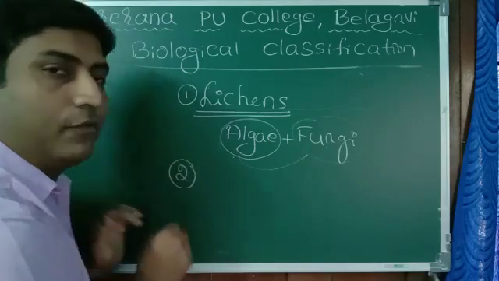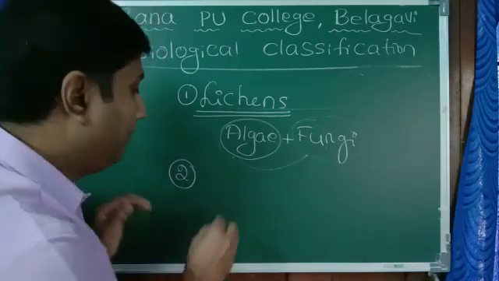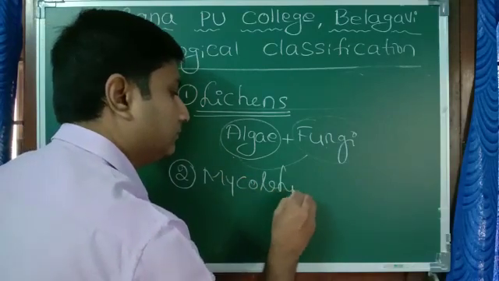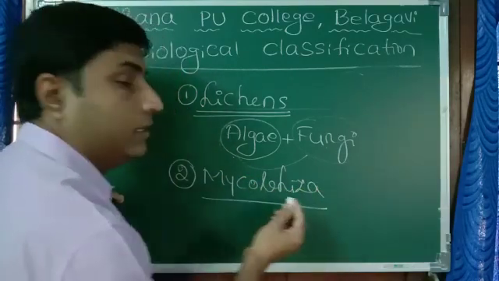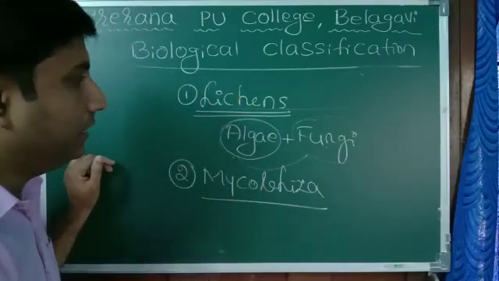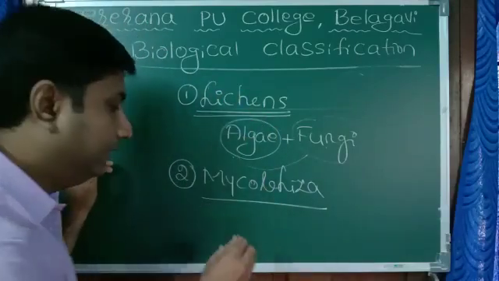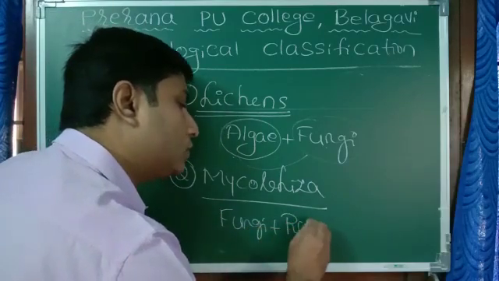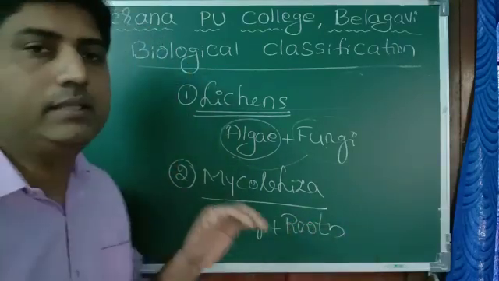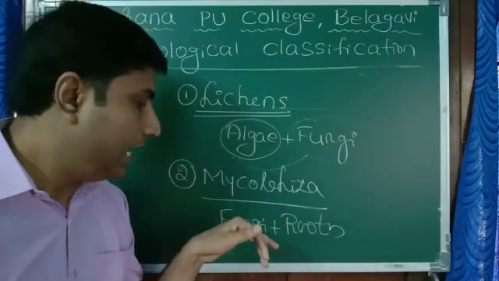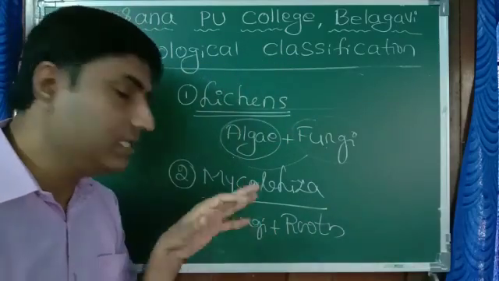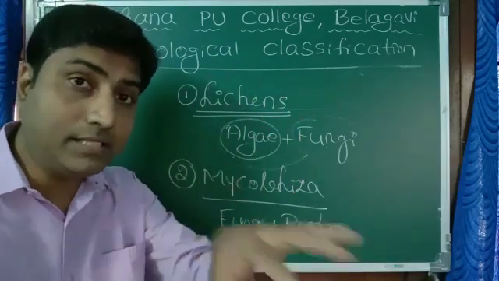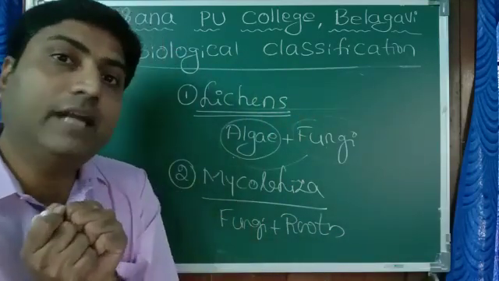One more example for symbiotic association is mycorrhiza. In mycorrhizal association, some of the fungi live in the roots of higher plants, and with the help of their filaments, they help the plants in the absorption of water and minerals.